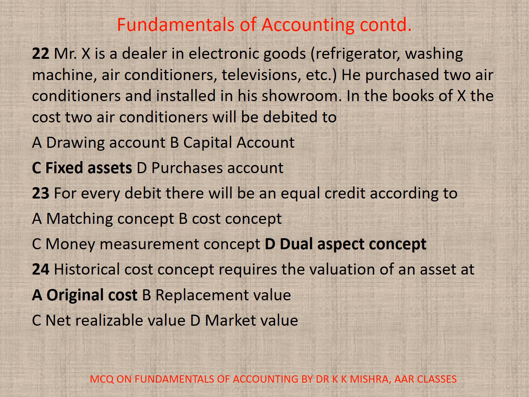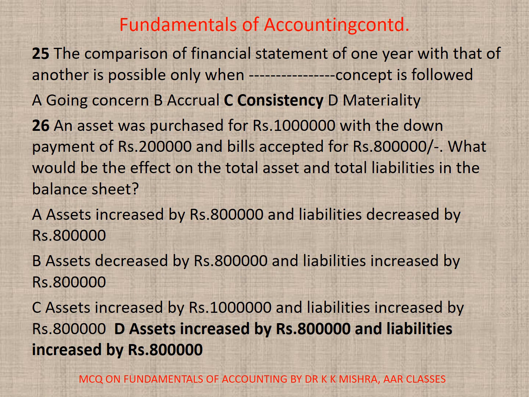23. For every debit, there will be an equal credit according to correct option is D. Dual aspect concept. 24. Historical cost concept requires the valuation of an asset at A. Original cost, B. Replacement value, C. Net realizable value, D. Market value. Correct option is A. Original cost. 25. The comparison of financial statement of one year with that of another is possible only when dash concept is followed. A. Going concern, B. Accrual, C. Consistency, D. Materiality. Correct option is C. Consistency.